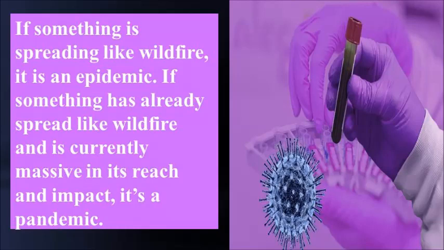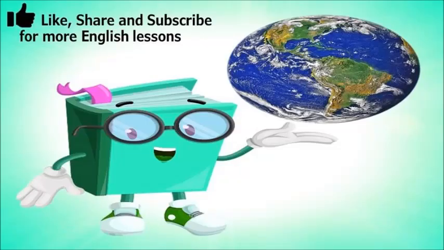But something which has already spread like a wildfire and is currently massive in its impact and reach is a pandemic. It's a very easy way to memorize these terms. You will have no problem understanding the difference between epidemic and pandemic.